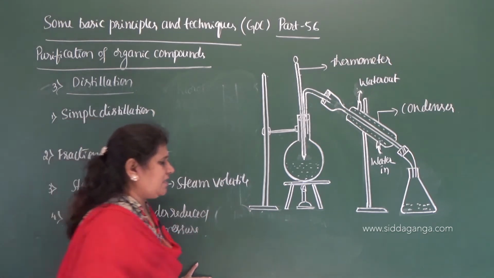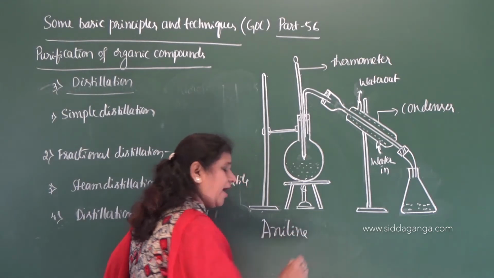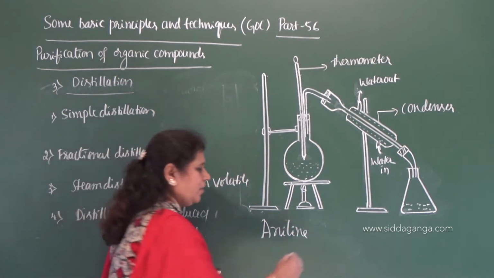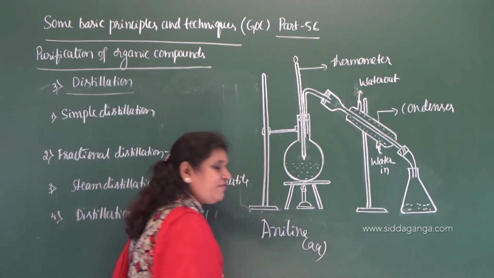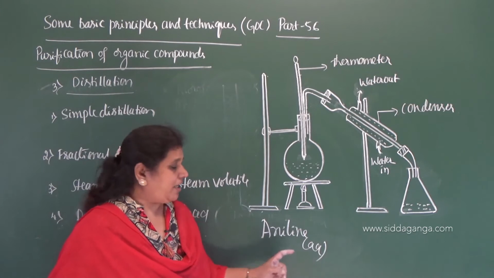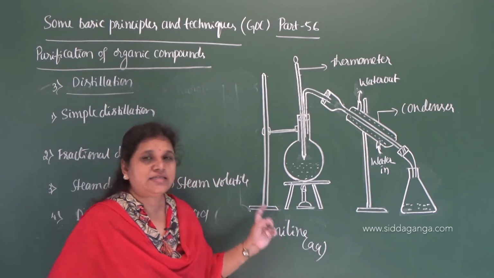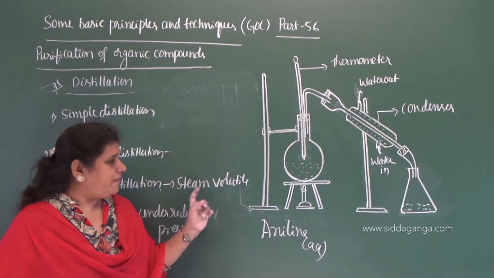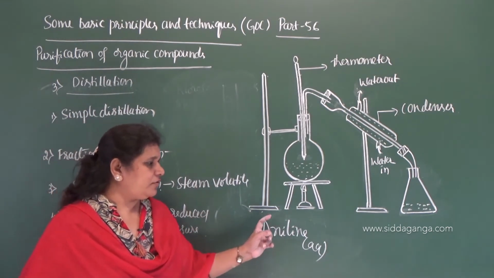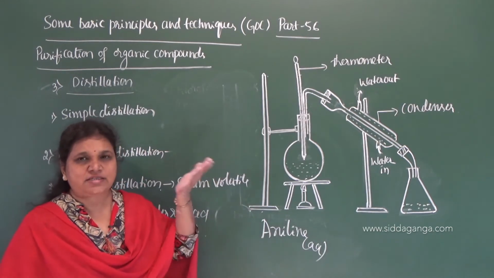The best example is aniline, an aqueous solution of aniline. What do you mean by an aqueous solution of aniline? Aniline is associated with water, but aniline is immiscible with water, and aniline is steam volatile, meaning that by passing steam through it, it vaporizes very easily.